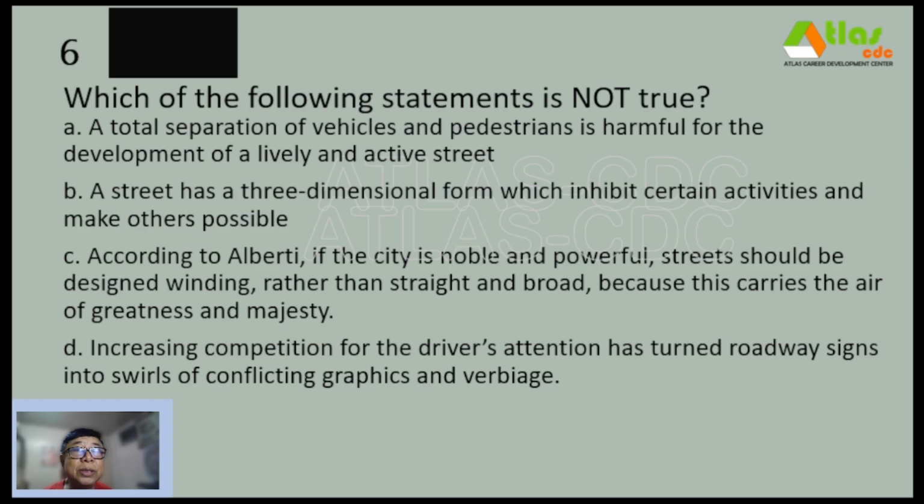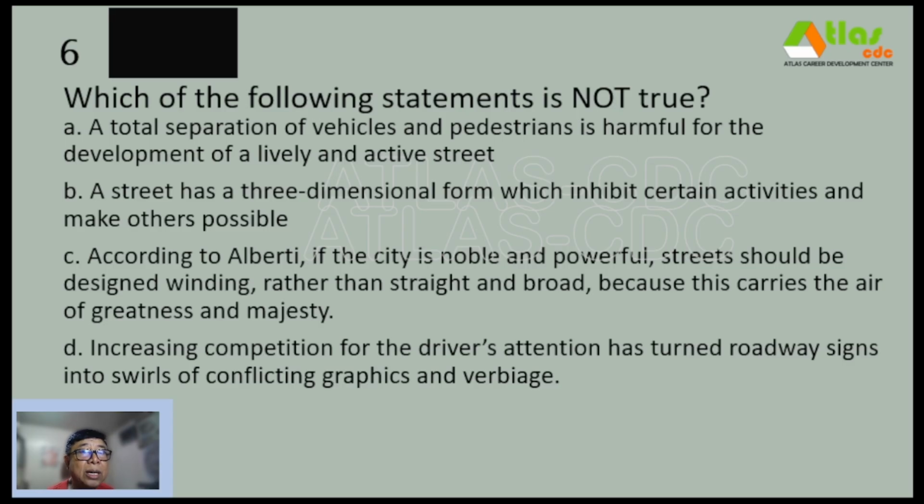Number 6. Which of the following statements is not true? A. A total separation of vehicles and pedestrians is harmful for the development of a lively and active street. B. A street has a three-dimensional form which inhibits certain activities and make others possible.